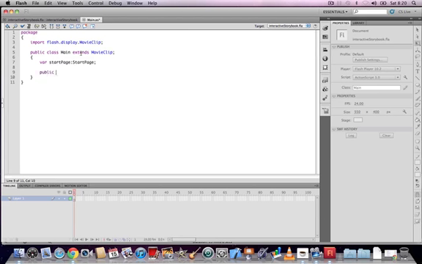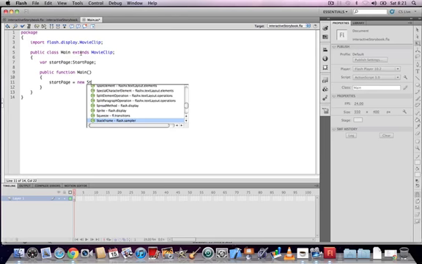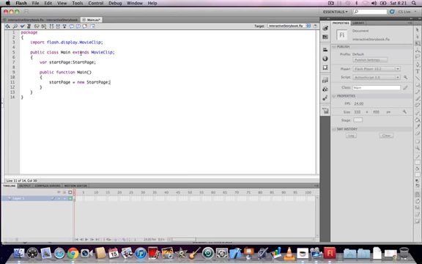Public function main, again the name of the Actionscript file, ordinary brackets, opening and closing, skip a line, curly bracket. Start page with a small s and a capital P, equals new space start page with a capital S, capital P, semicolon. Skip a line, add child, small a, capital C, ordinary bracket, start page with a small s, closing bracket, semicolon.